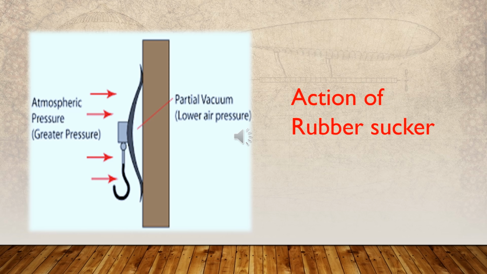Then, since the pressure inside the rubber sucker is less than the atmospheric pressure outside, the sucker is held pressed to the surface by the atmospheric pressure. The rubber sucker would function properly only if there is no airflow between the surface of the sucker and the surface of the wall.